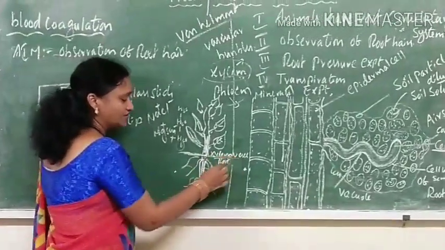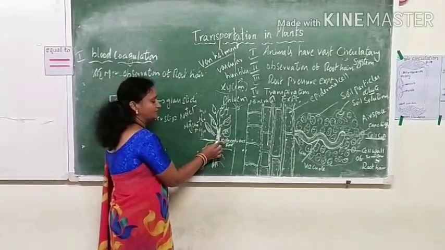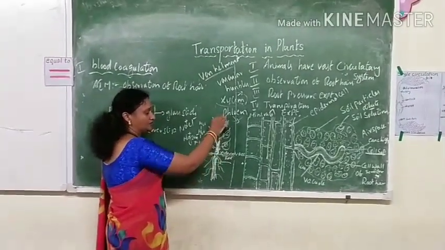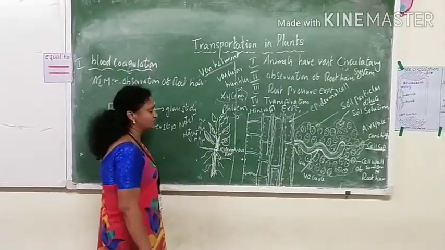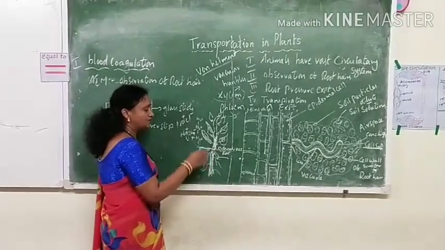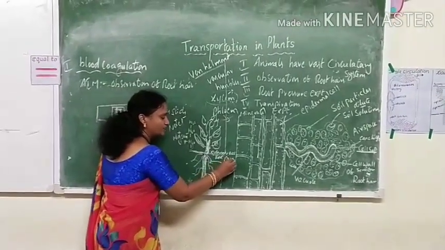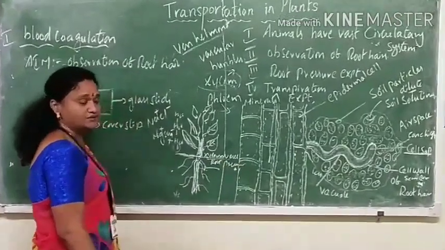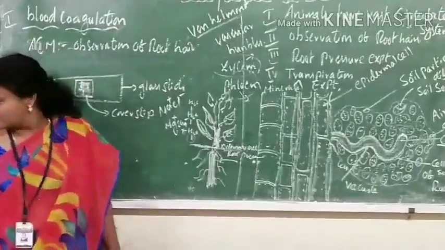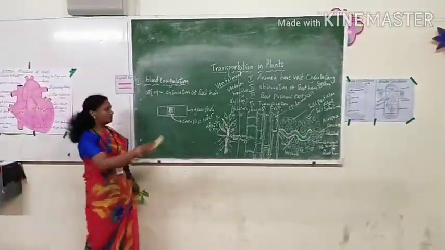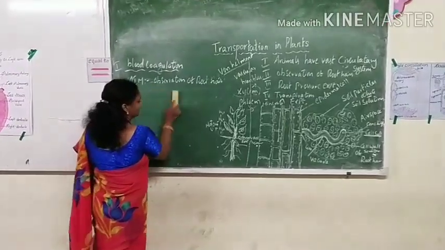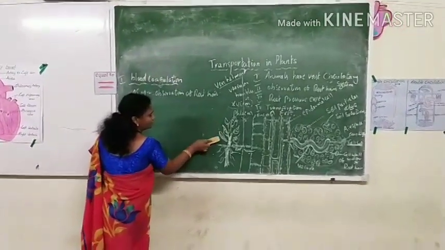Xylem vessels and root pressure are enough to send the water in small plants like herbaceous plants. In herbaceous plants, root pressure is enough to supply the water to different parts. So now let's do a small experiment to observe that roots exert pressure.